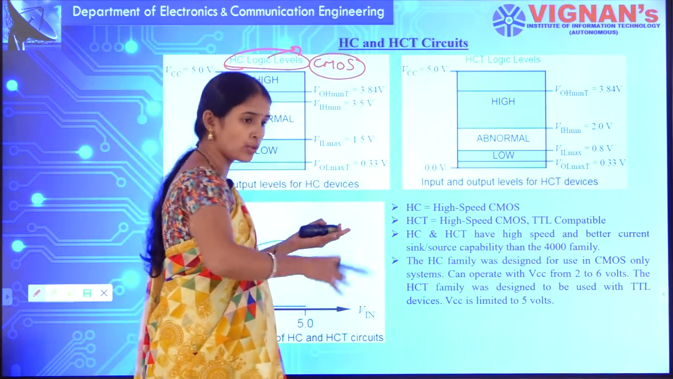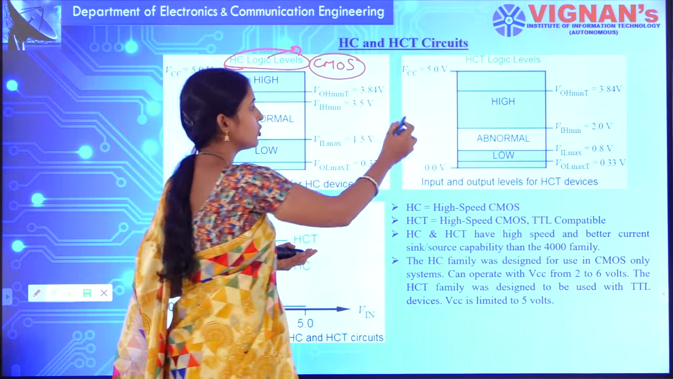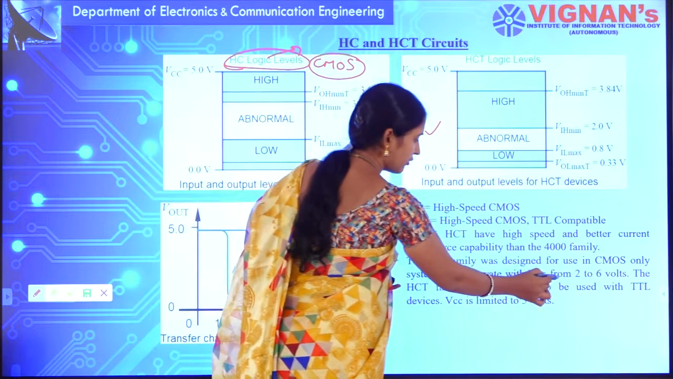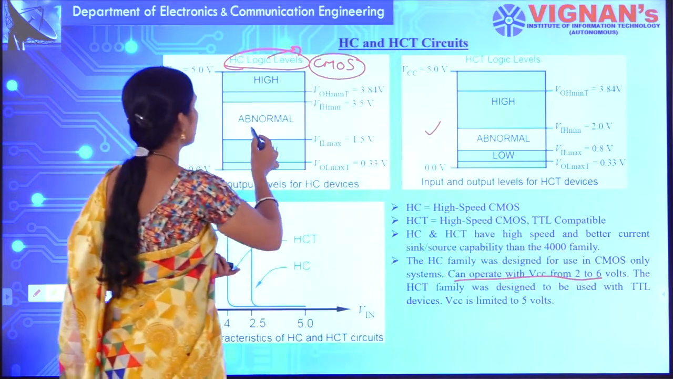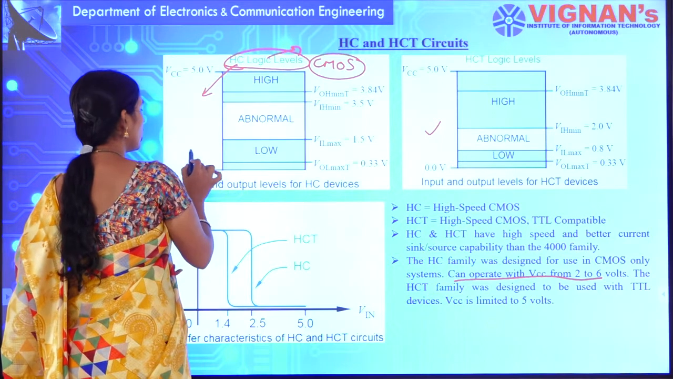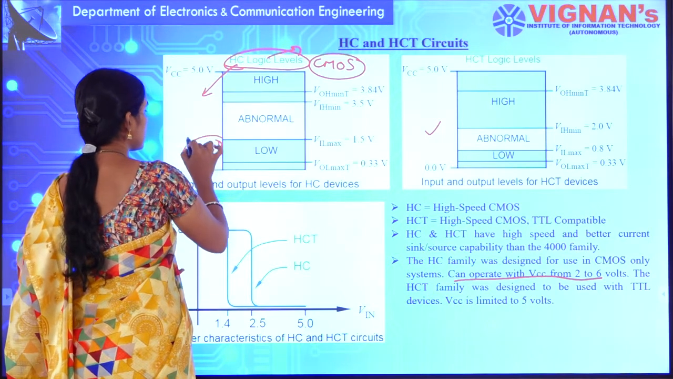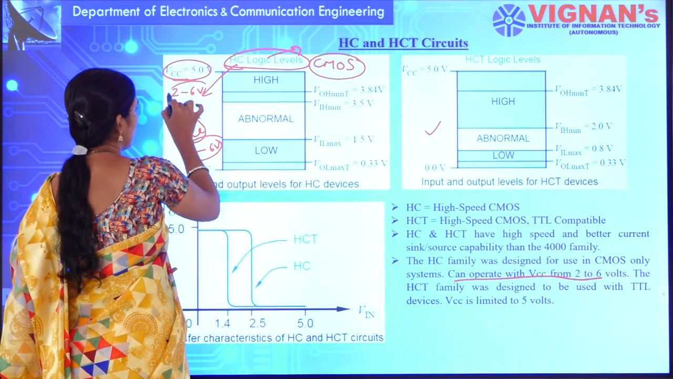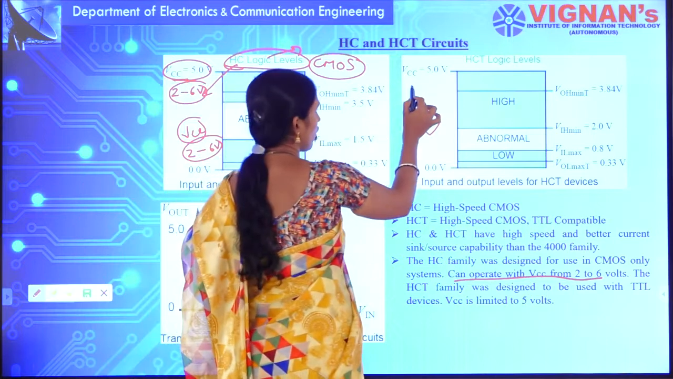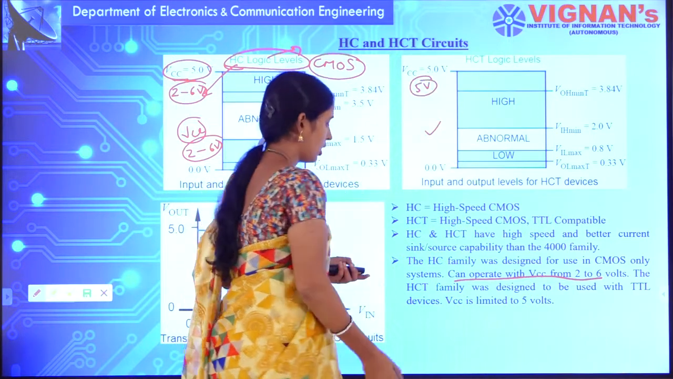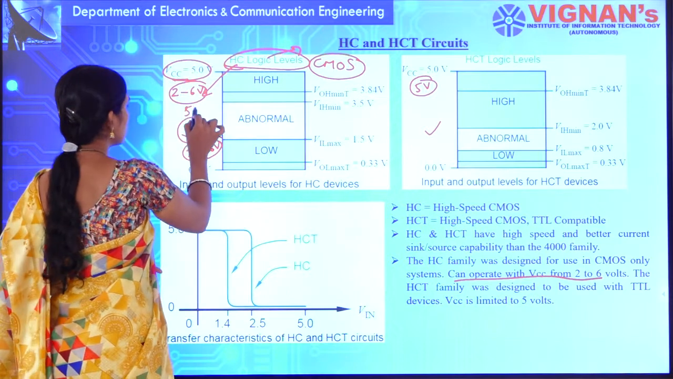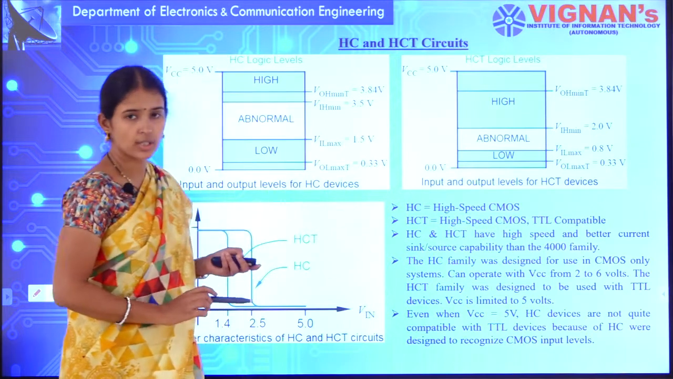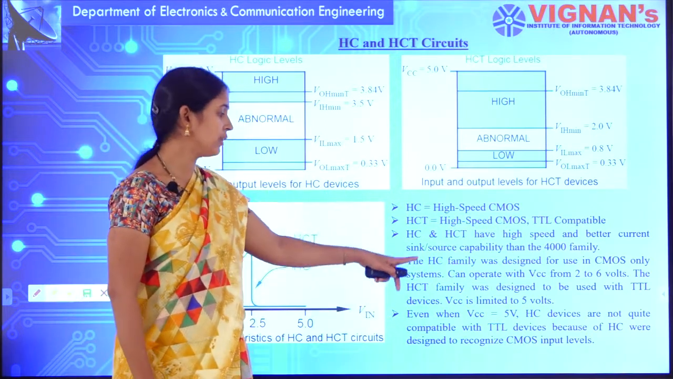But if you are using TTL ICs also, you have to use HCT ICs, right. HC devices can operate with VCC from 2 to 6 volts. That means the VCC can range from 2 to 6 volts, whereas HCT devices can operate with only VCC of 5 volts. That means HC can also operate with 5 volts, right? Then why is it not compatible? This VCC is 5 volts, yet the device is not quite compatible with TTL devices.